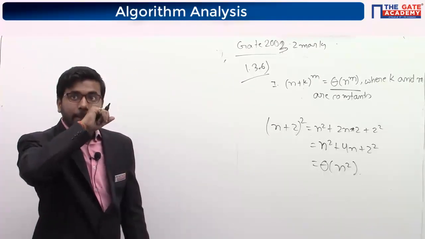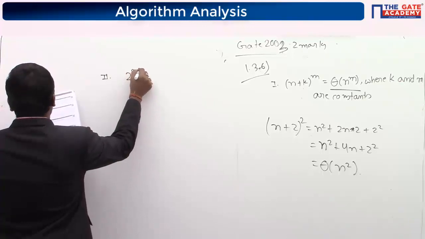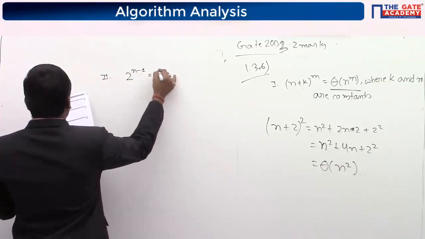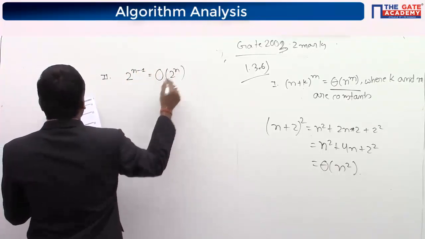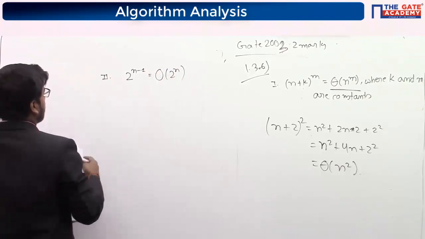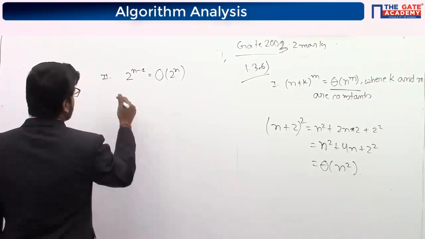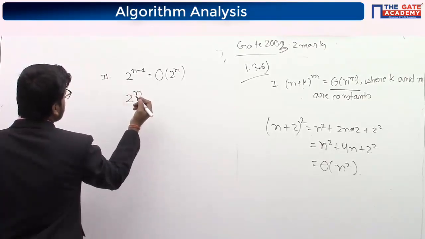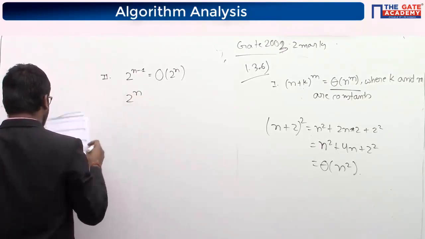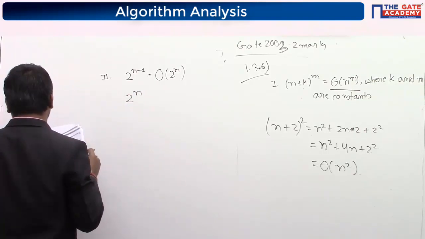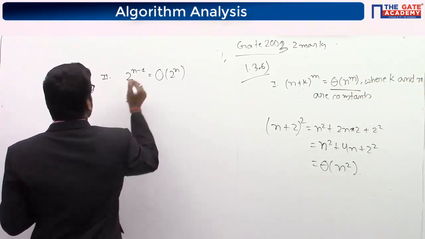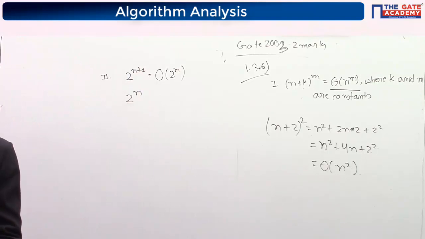Anyone having doubt? 2 to the power n minus 1 is big O of 2 to the power n. Since it is a big O, it means it is smaller than or equal to, so it is n minus 1 or n plus 1. It is n plus 1 maybe. Let us check. I am having a Xerox which is.